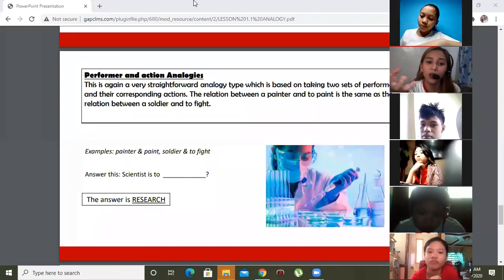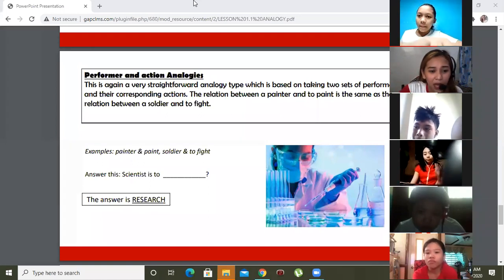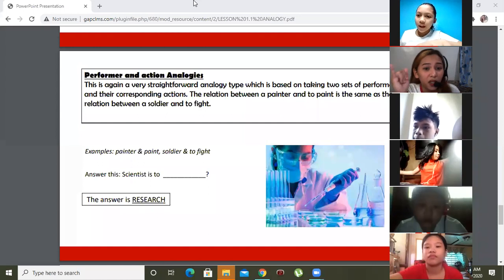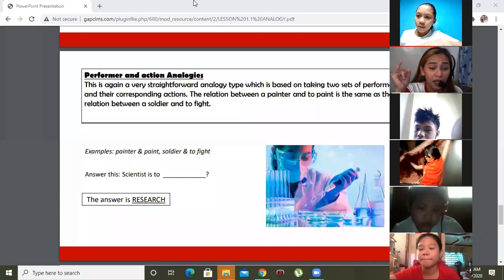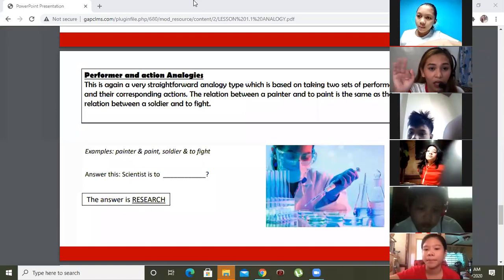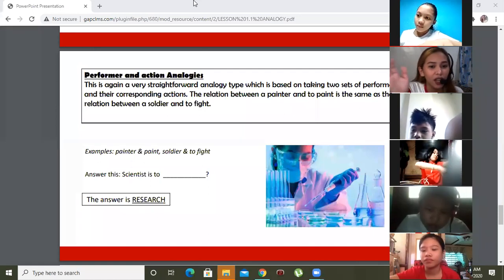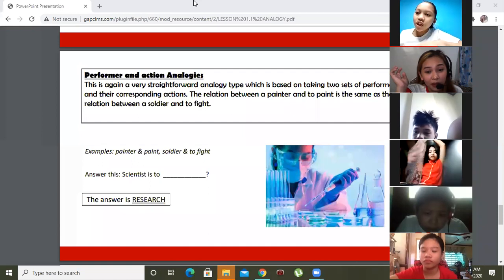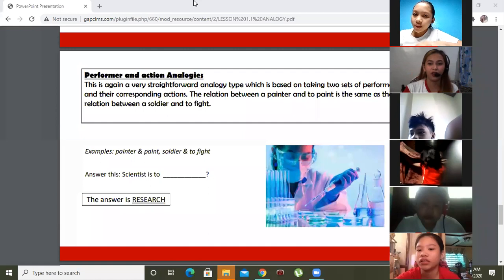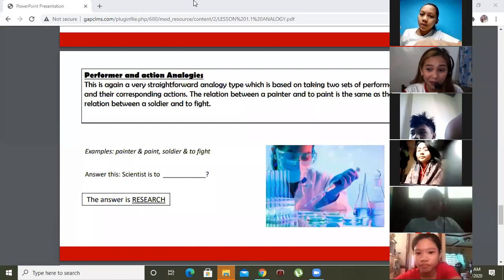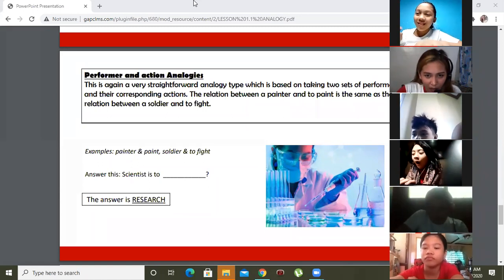Another one, soldier is to fight. Therefore, what's the action of the scientists? They do research, they do experiments, 'di ba? They are conducting research and experiments. Do you understand? For example, teacher is to teaching, ma'am. Teaching or teach. Very good. Do you get me, class? Mahirap ba? Hindi po. It's very basic.